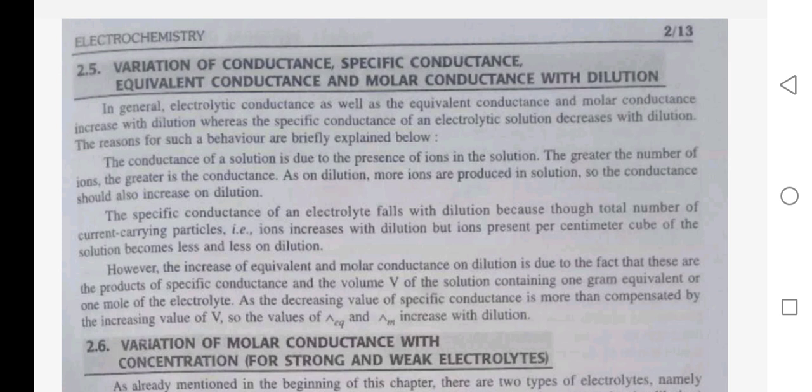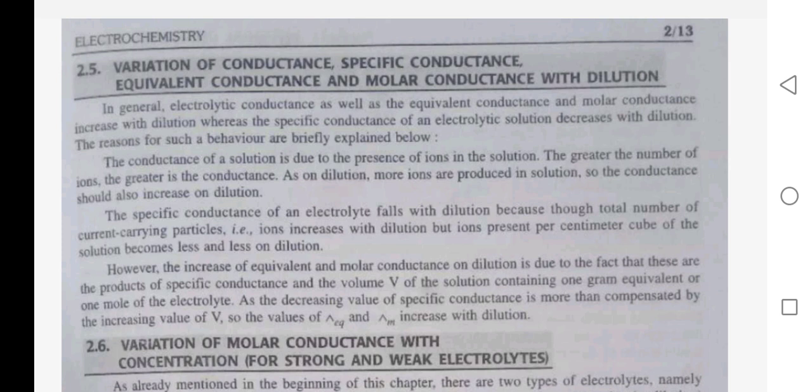The conductance of a solution is due to the presence of ions in the solution. The greater the number of ions, the greater the conductance. On dilution, more ions are produced in solution, so the conductance should also increase on dilution. The specific conductance of an electrolyte falls with dilution because, although the total number of current carrying particles (ions) increases with dilution, the ions present per cubic centimeter of the solution become less and less on dilution.